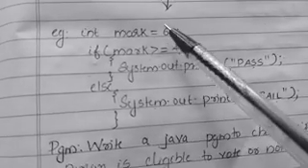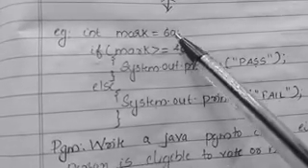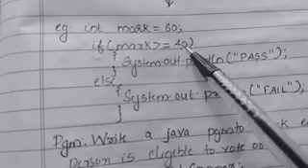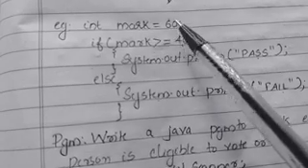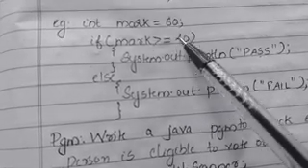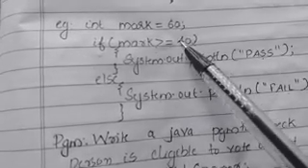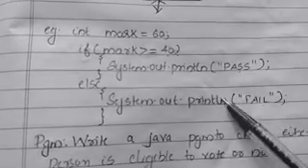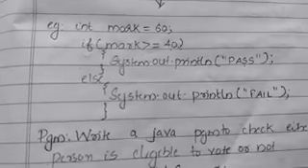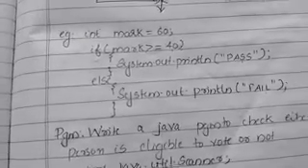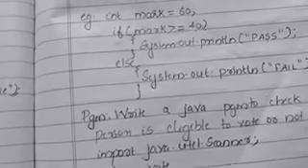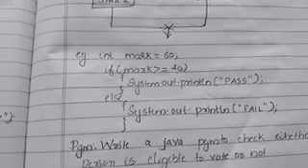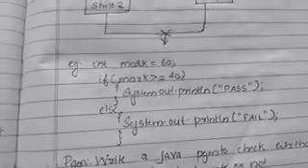Suppose we give mark equal to 35. We check the condition, mark greater than or equal to 40. What's the value in mark? We know that it's 35. 35 is not greater than or equal to 40, so this condition is violated and we come to the else part. So what will be printed? On the output screen we will get the message Fail. We are not inputting any data through the terminal window in this type of program. I hope this content is clear for you. So this is about the if-else statement.